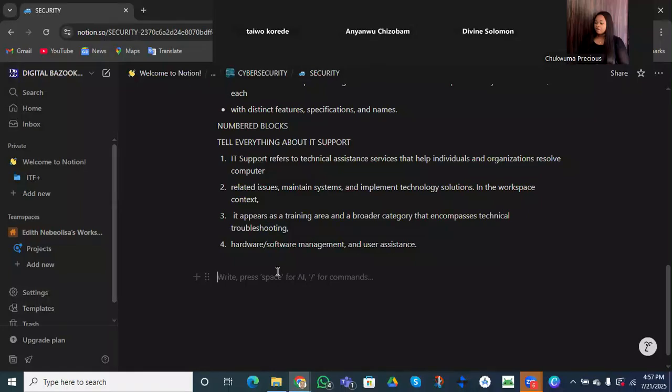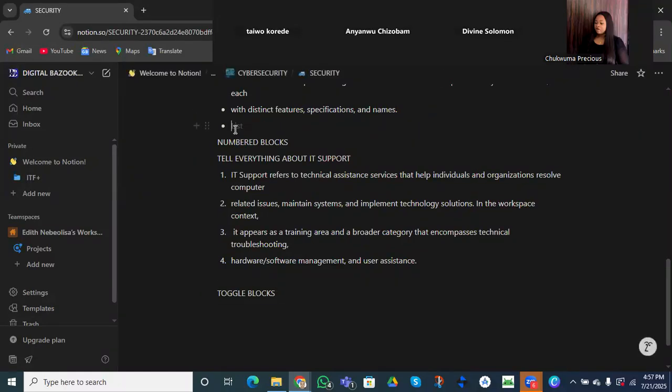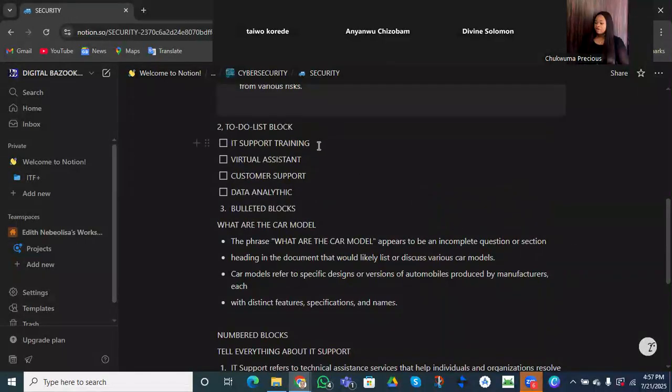Our toggle list can be, for example, our toggle blocks first, right? So this is the type of blocks we are talking about. Let me bring this space so we have some space between each of the blocks. So this is another block that we want to talk about, which is the toggle block, right? So let's say I want to copy all this, for example, to use them. I'm just going to copy only two. So I copy this.